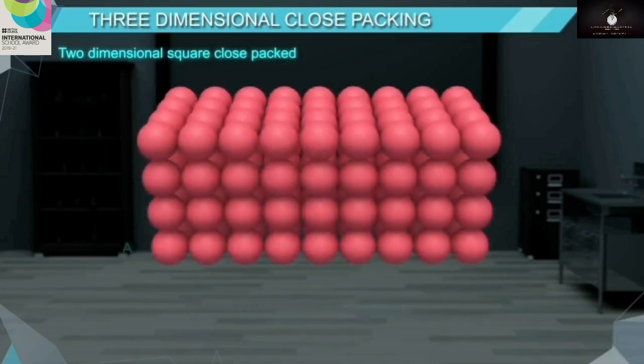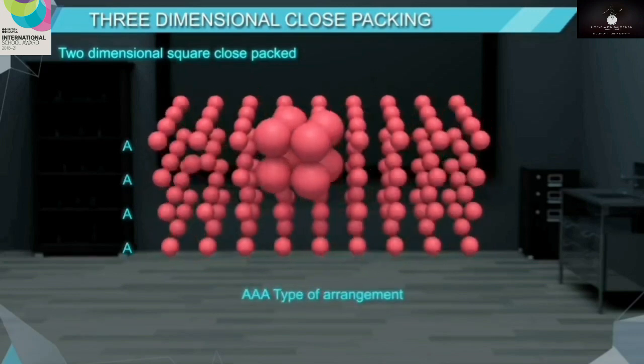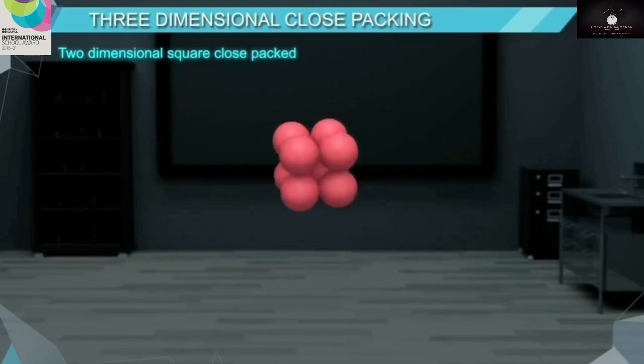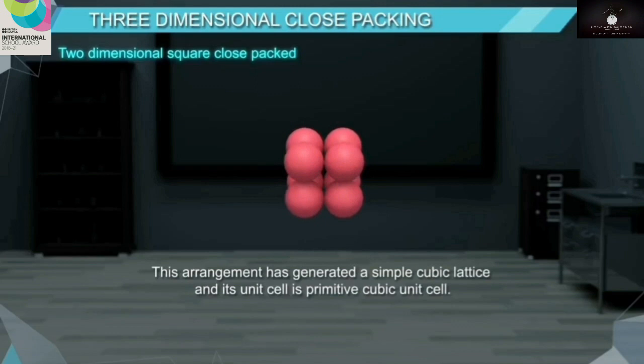If we call the first layer A type, since all the layers are of the same type, we can call this arrangement AAA type of arrangement. On observing carefully, we will find that this arrangement has generated a simple cubic lattice and its unit cell is a primitive cubic unit cell.